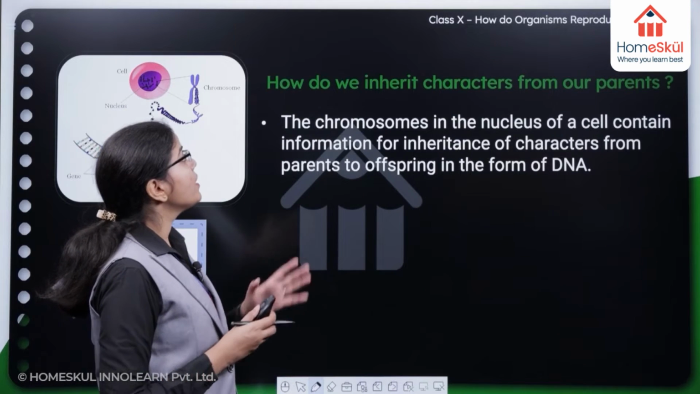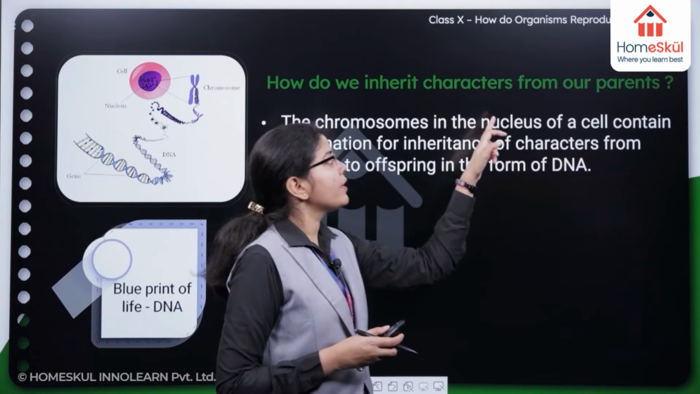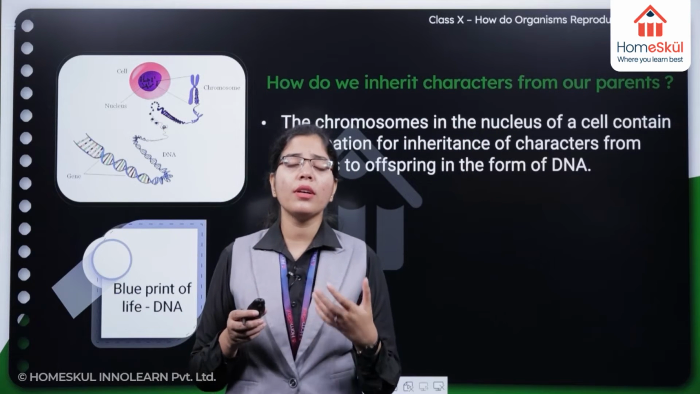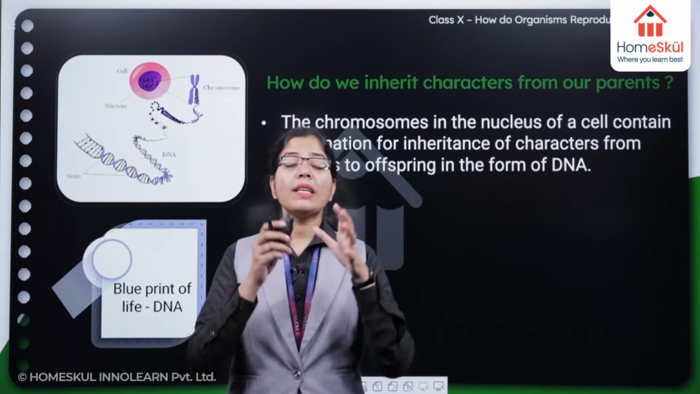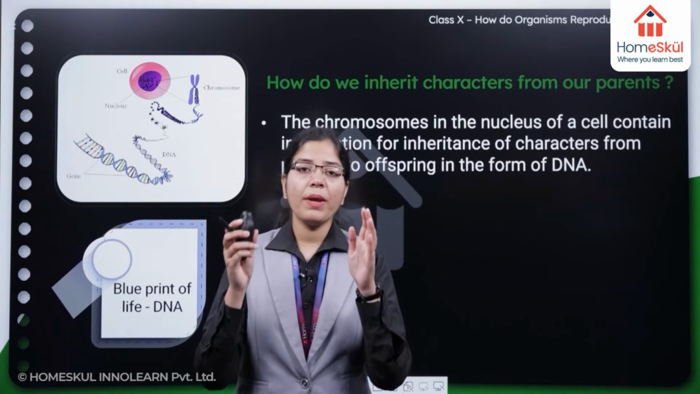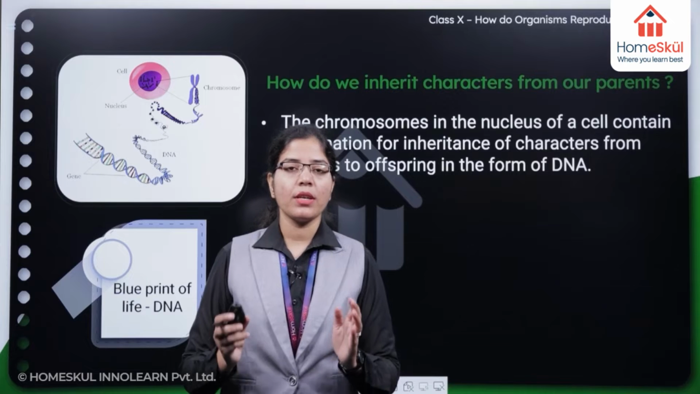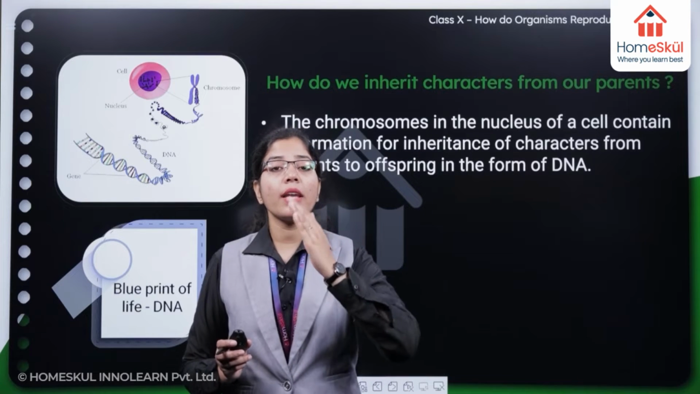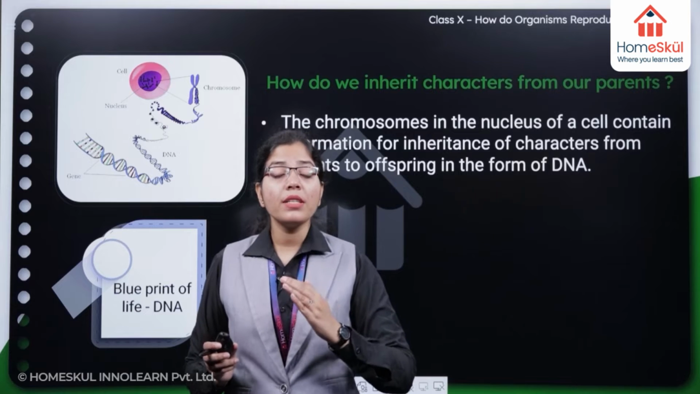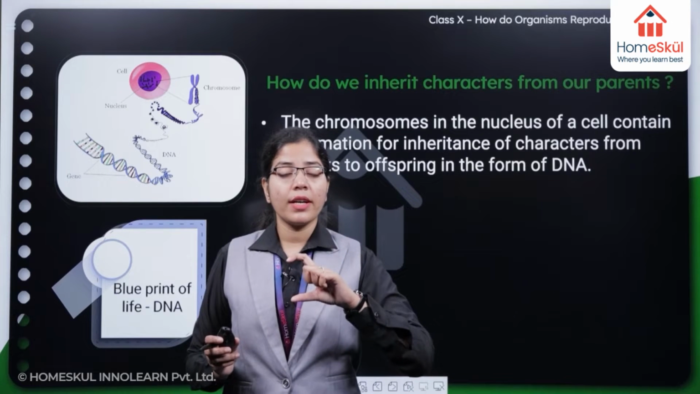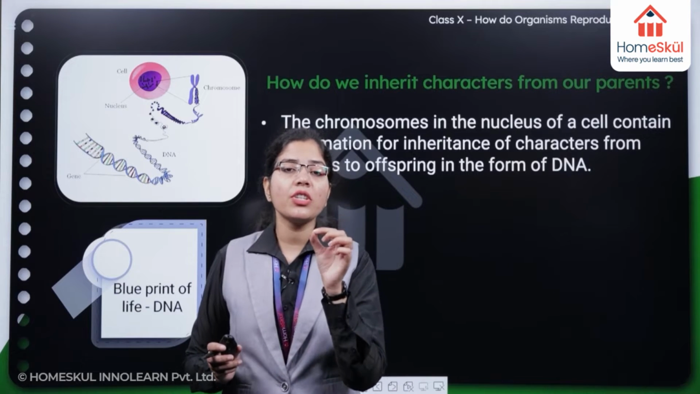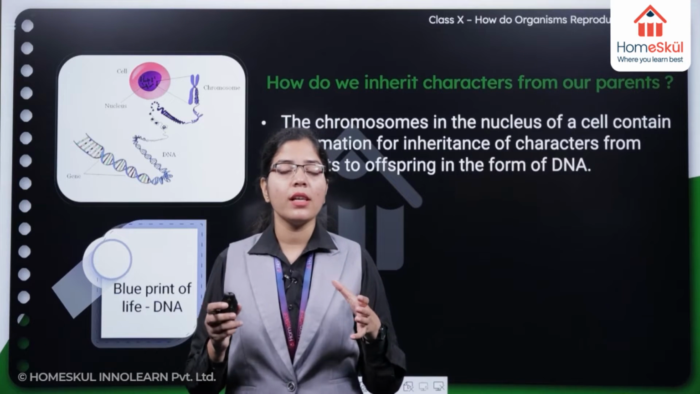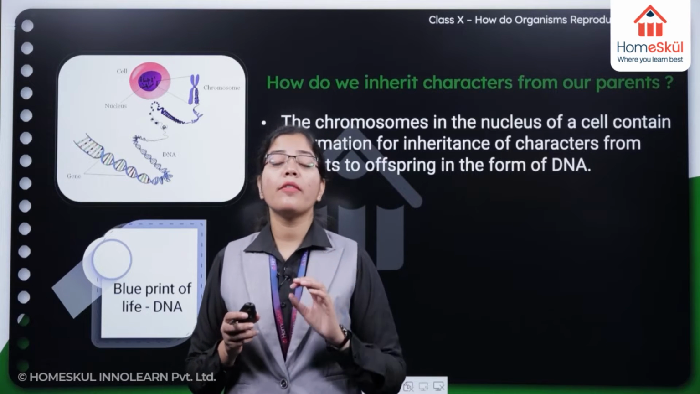Now, see, how do we inherit characters from our parents? We are learning about reproduction and what happens during reproduction. We see certain characters in the parents. Parents reproduce and make offsprings, right? Those characters which are present in the parent are inherited by the offsprings, but during the inheritance of these characters, there are some little variations. Because of this, the offsprings and parents are not identical. They are similar, but they are never identical.